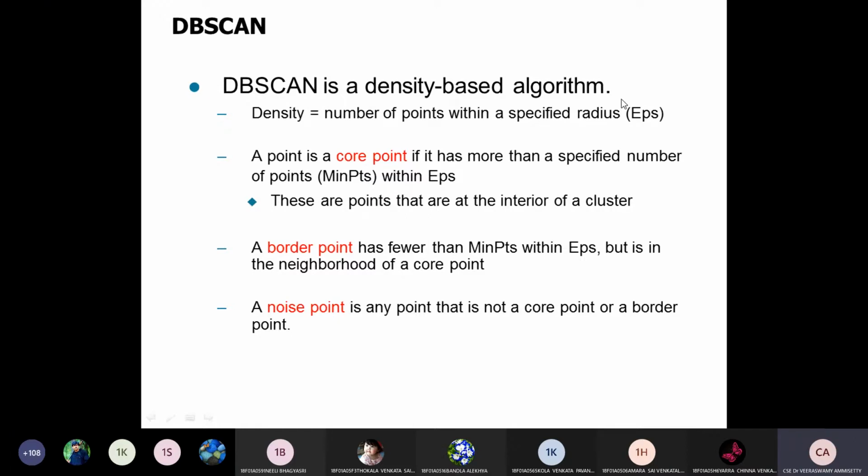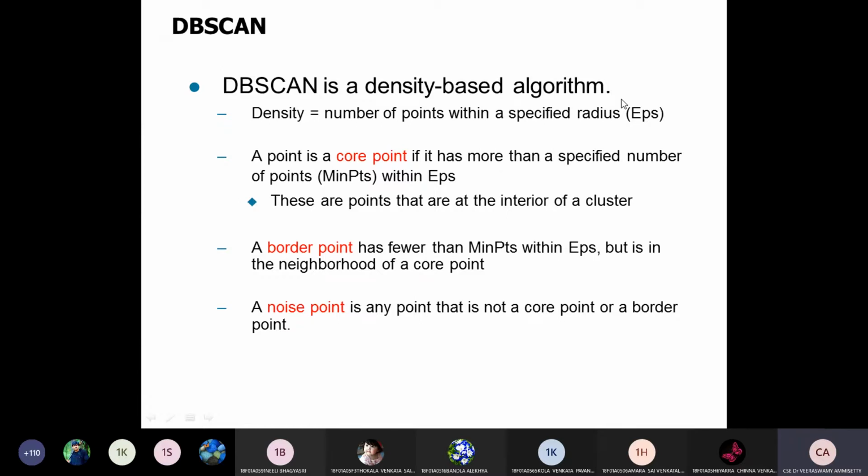First, we have to select one core point. Based on the core point, we have to select the minimum points within the epsilon itself, within the radius itself, so that only the elements within the radius form a cluster. These points should be in the interior of the cluster. All the points should be interior to the cluster. Then only we form one cluster. The border point has fewer than the minimum points within epsilon, and it is also called a neighborhood point of the core element. Some noisy points are also identified. It is not a core point and it is not a border point. That should be considered noise and outliers of the data for a particular application.